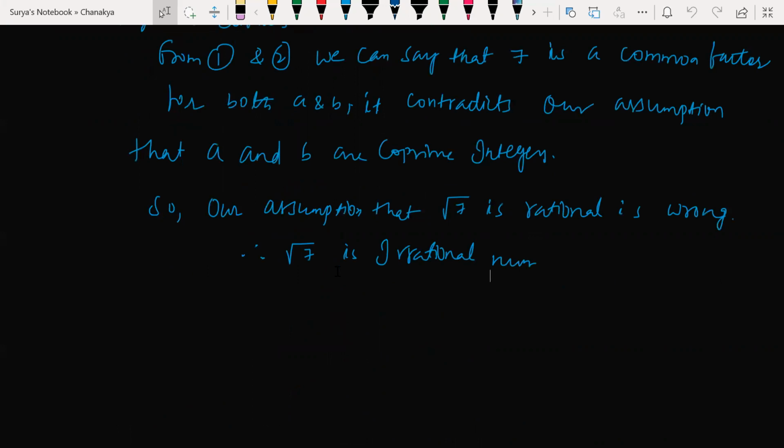It has a common factor. A co-prime number must have only 1 as the HCF. It must have a common factor of only 1, other than 1 it should not have anything. So that is the reason. It is contradicting our statement. We can say that root 7 is rational is wrong. Then absolutely I could say that root 7 is an irrational number. Hope it is clear with everyone, boys and girls. Understood? Any doubts?